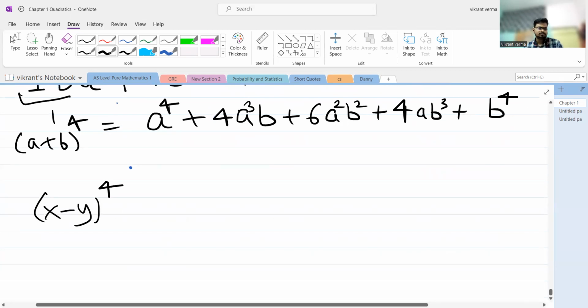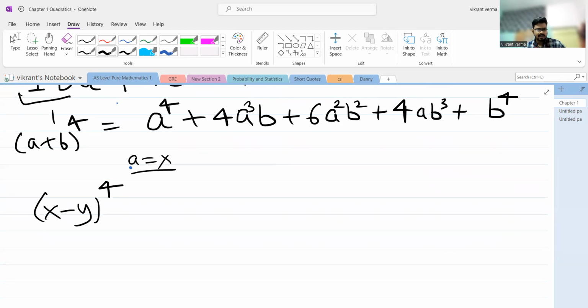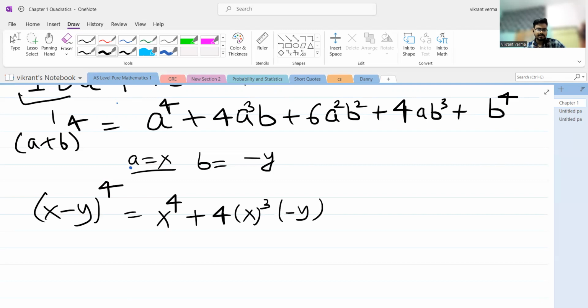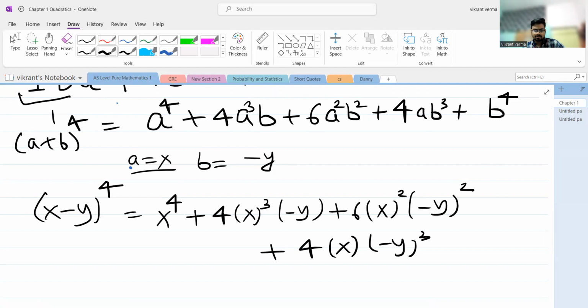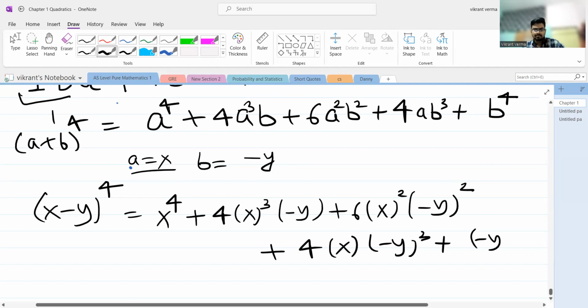Okay, so the same identity, I'm just showing you how you can actually use the same identity here. So here the value of a is nothing but x, and the value of b, need to be careful, is nothing but minus y. Okay, so if you substitute it, it will become x power 4 plus 4 a cube, and in place of b, write in brackets minus y, plus 6a square b square, which is minus y the whole square, plus 4a, in place of b cube I will write minus y the whole cube. Then the last term is b raised to the power 4.